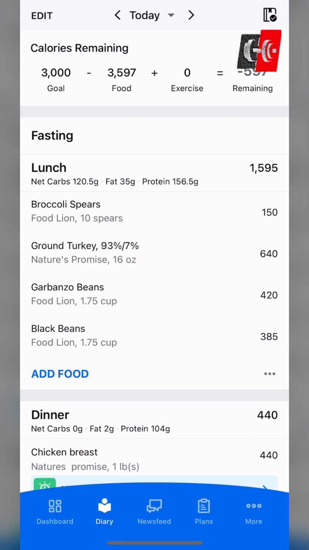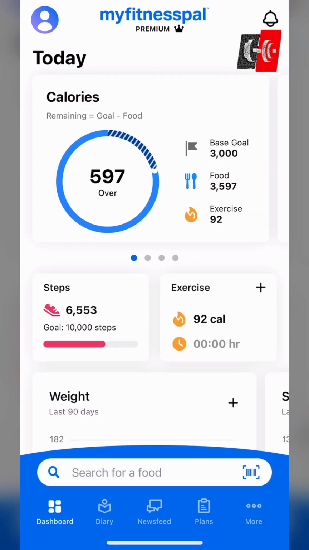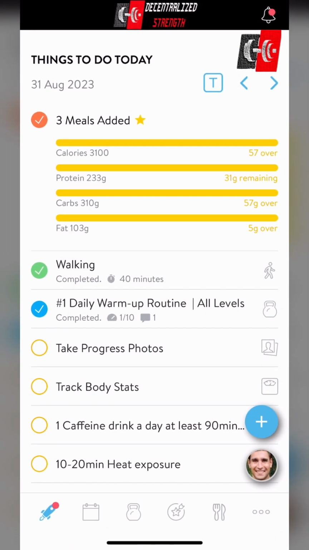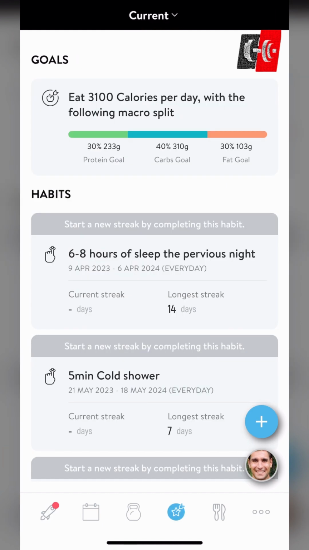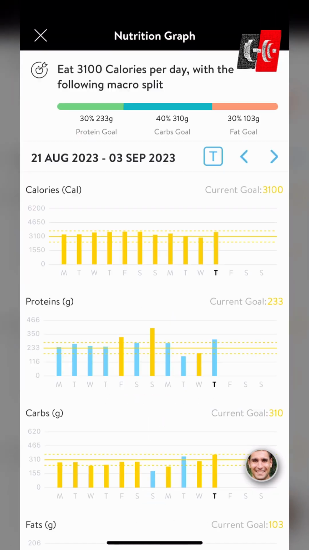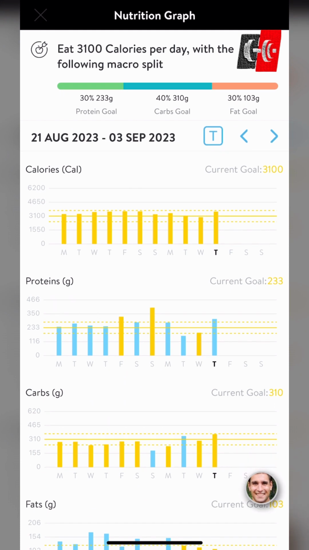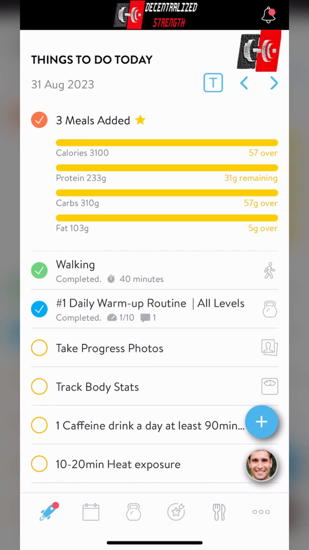And then once I've logged all my food in for the day, I'll go over to the fitness app, and the fitness app has my 3 meals logged, but I've actually got to go back now and delete the chicken breast because that puts me over what my goal was. But I've already hit my meal goal for the day, and it puts a star next to that. And once you send me all the screenshots, I can set you up your own personal fitness goal on the app, and we'll do that. I'll walk you through how I do that in the next video.